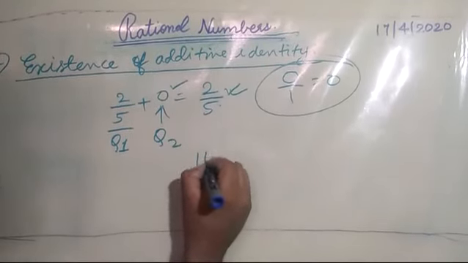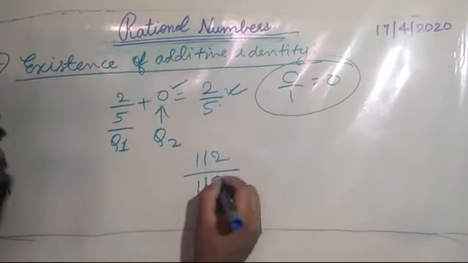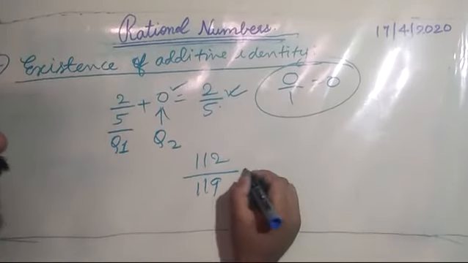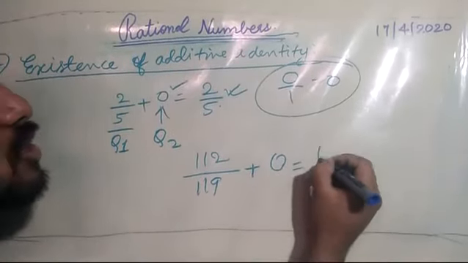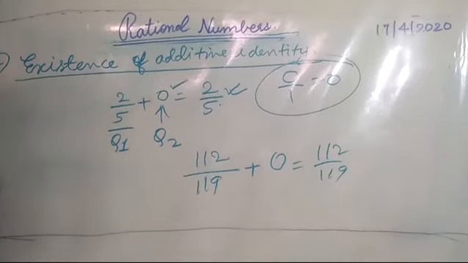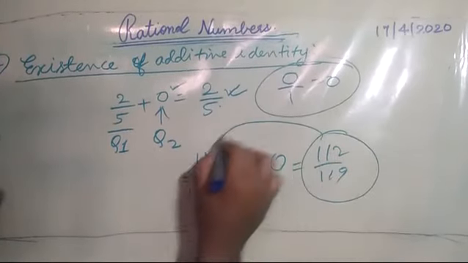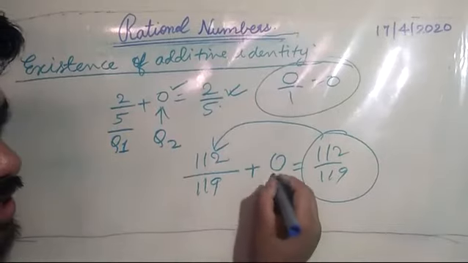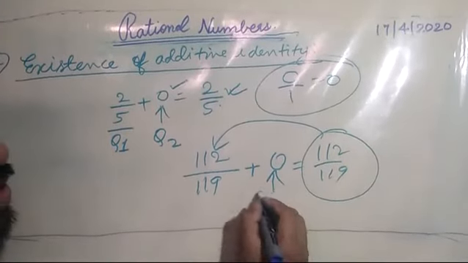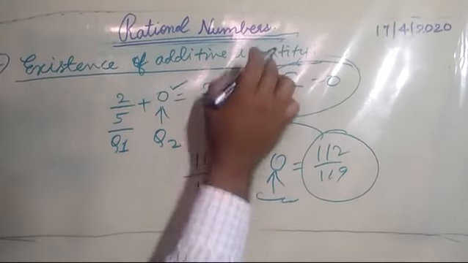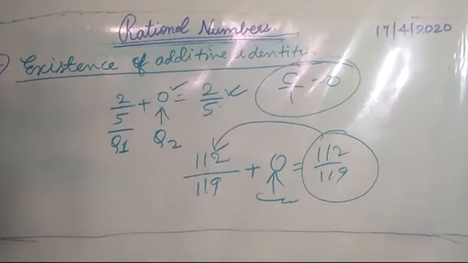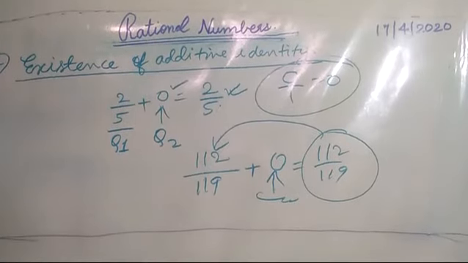If I write 112 upon 119, this is a rational number. If I add 0 to it, the result is 112 by 119. That means the result will be the number itself. So what is this 0 called here? 0 is called the additive identity. It is called the additive identity of the given number.